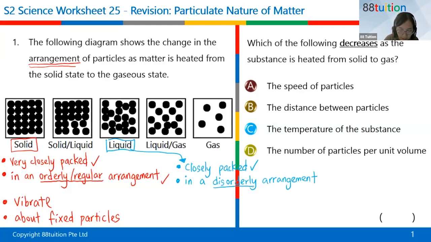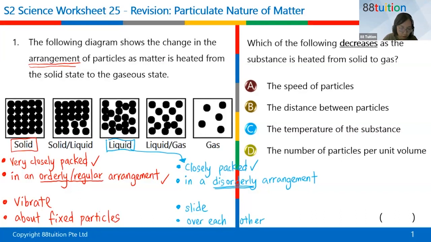So learn the word disorderly. So there are two points. Then for motion, for movement, you write particles in a liquid slide over each other in a random way, that's fine.